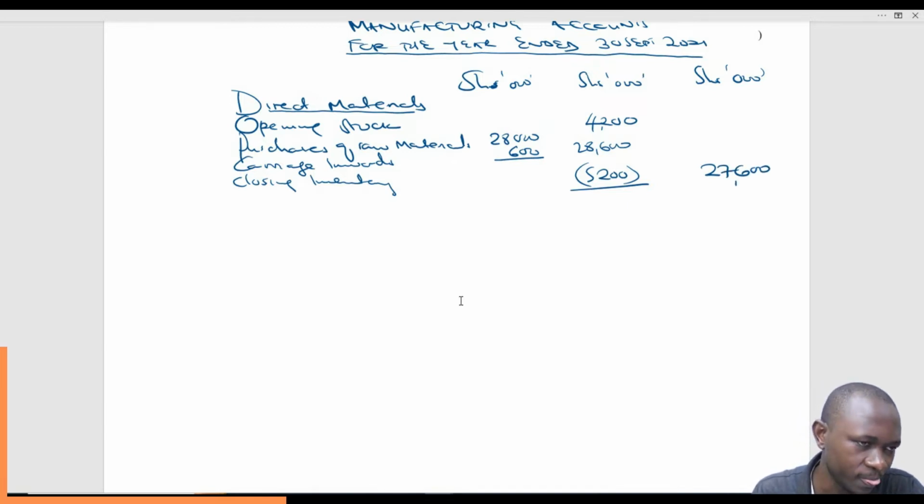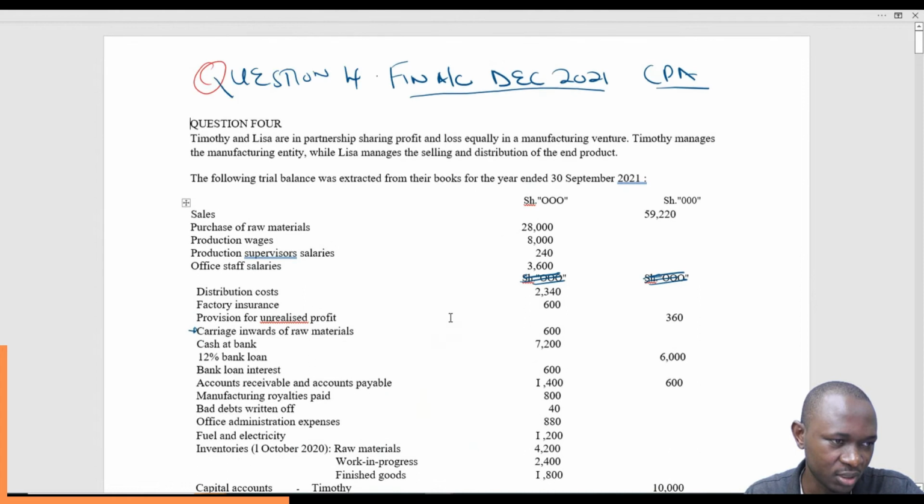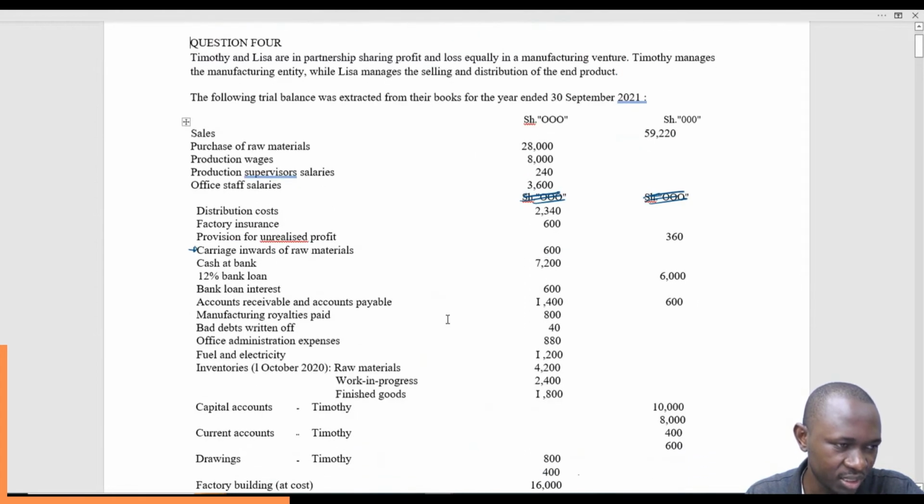And then we move to direct labor if we have, so check in the question. That is how we get the prime cost: direct material plus direct labor plus direct expenses. Just check if we have, and of course you can see it here already. Production wages. These are direct labor.